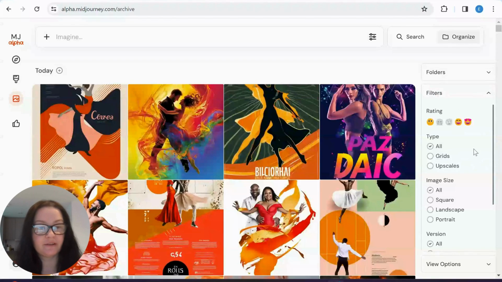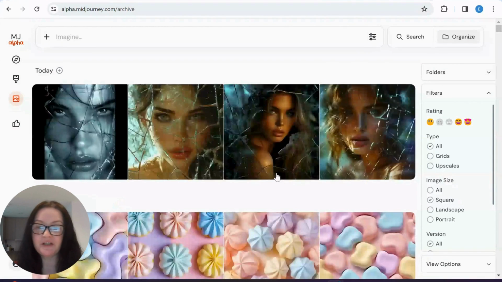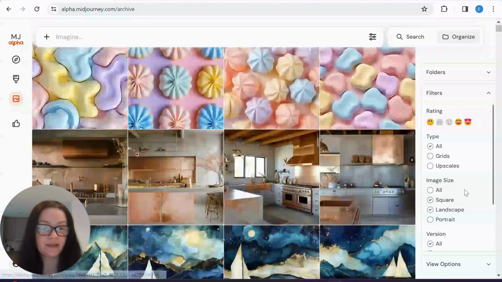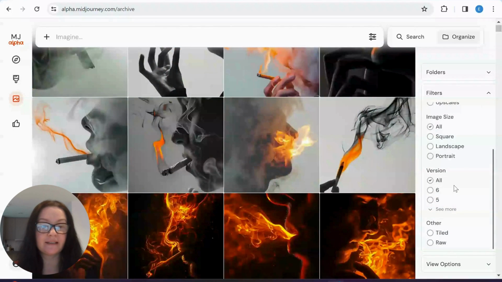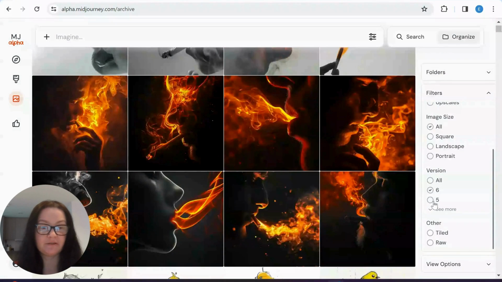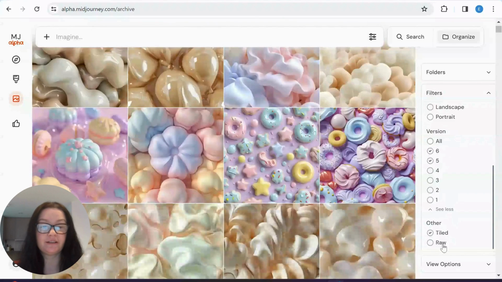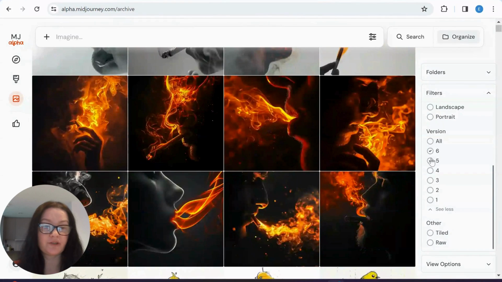let's just have a look at the filters. So here we can see all grids, upscales. Then we can see image sizes if you want square, landscape. Then obviously we have portrait. Then we can separate them into version 5. So that's quite good. Tiled, raw, that's quite good. Okay, so what I want to do, I don't want these options at all,